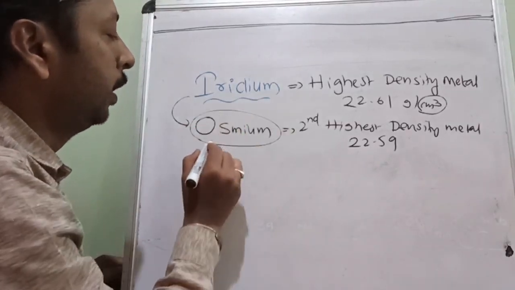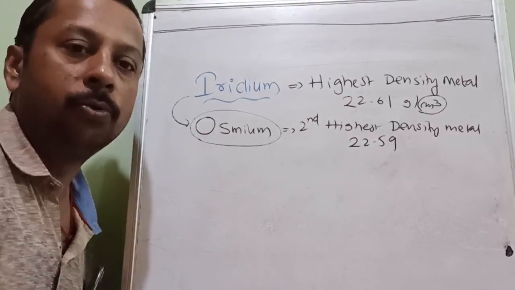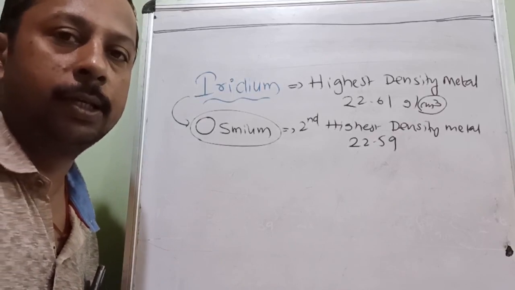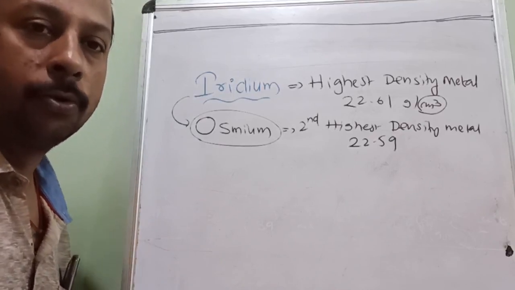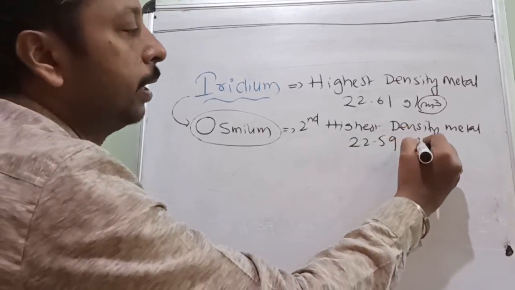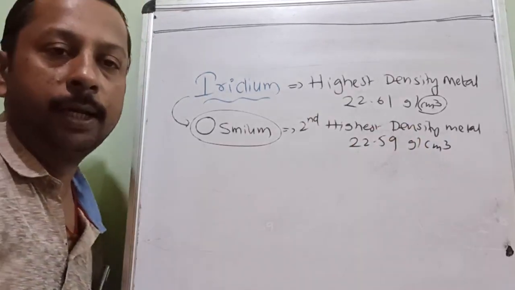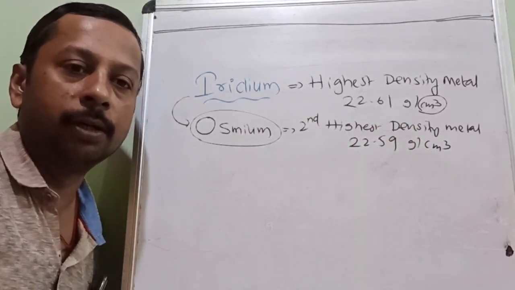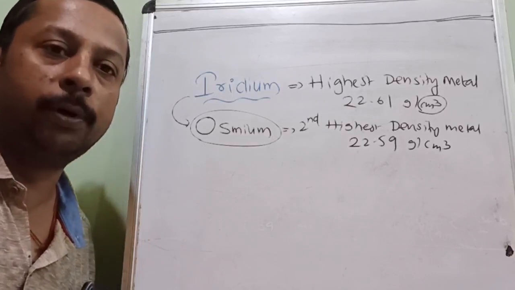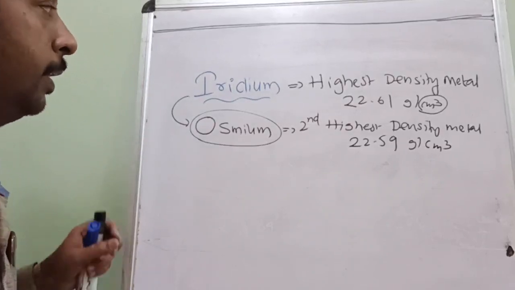See how unlucky the element osmium is. Just by 0.02 grams in 1 centimeter cube, it could not secure the first place. So don't make mistakes in your life also. Okay, this is gram per centimeter cube. Is it understood? So iridium is the metal with the highest density, osmium is the second highest density, and both differ by only 0.02. Okay, so this is about density.